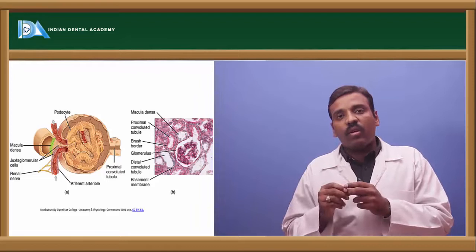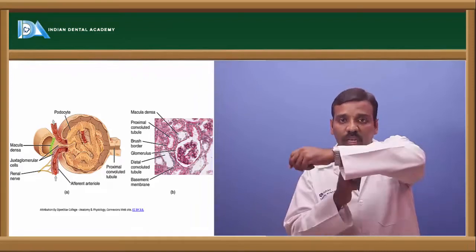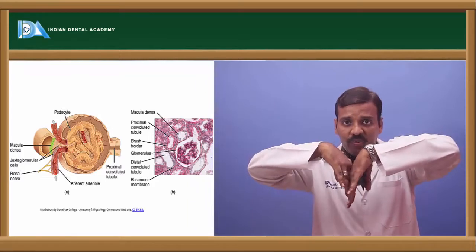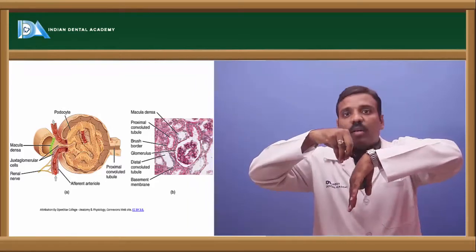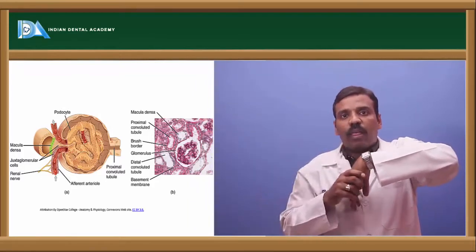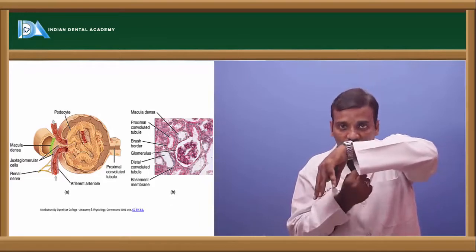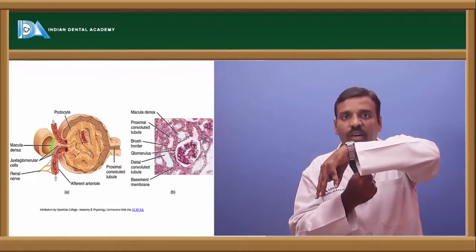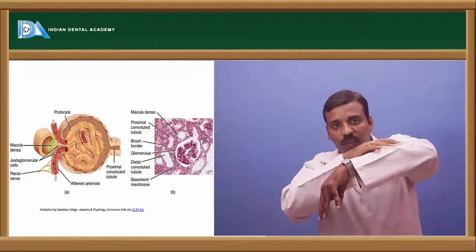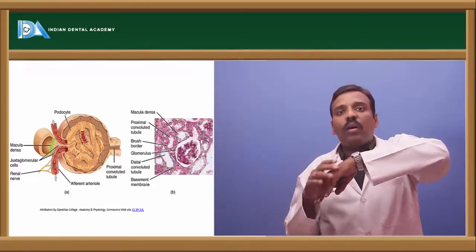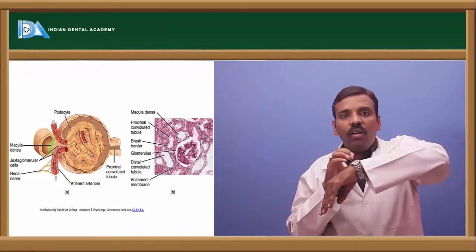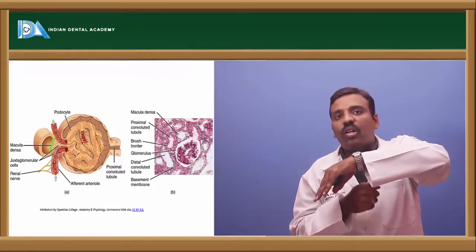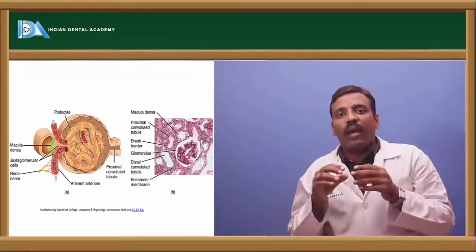Coming to the juxtaglomerular cells, they are just below the afferent arteriole, and in between the afferent and the efferent arteriole, the macula densa is present. Just below the afferent arteriole, which is coming inside the glomerulus, there are the juxtaglomerular cells, and next the macula densa.